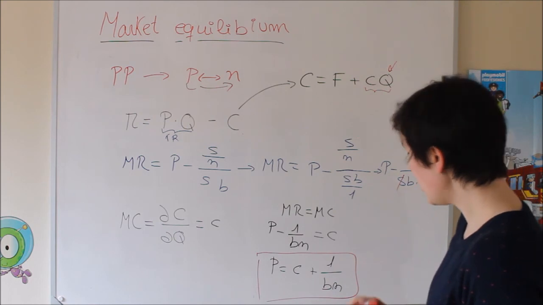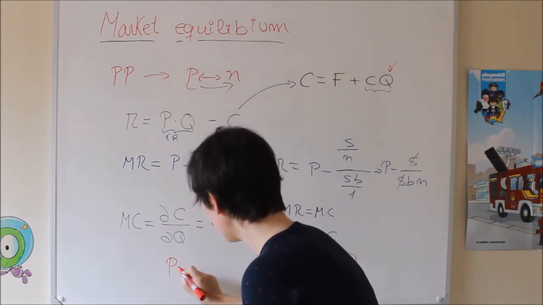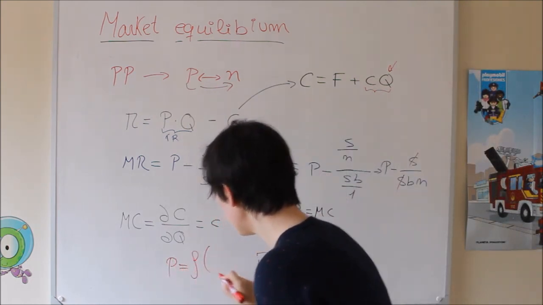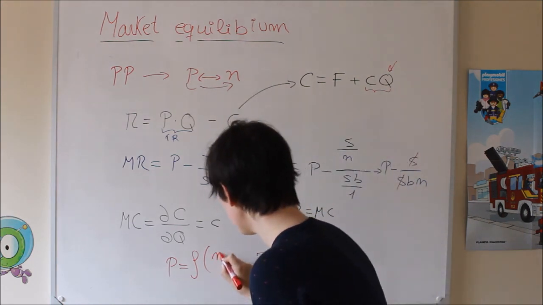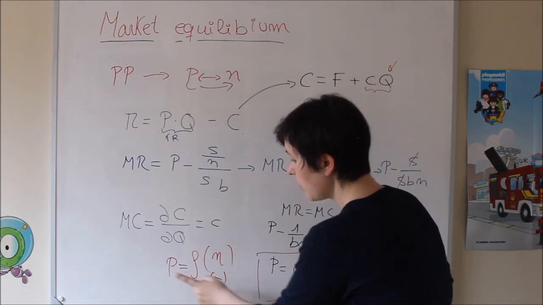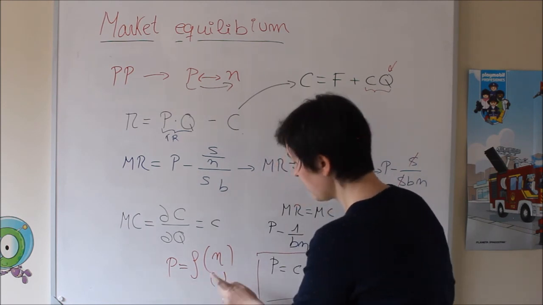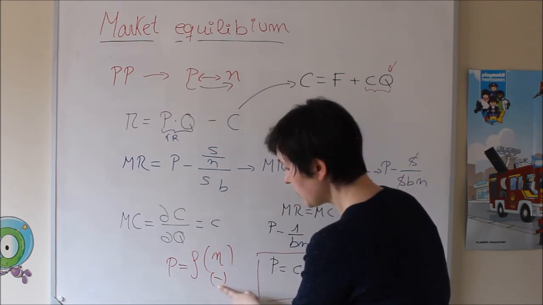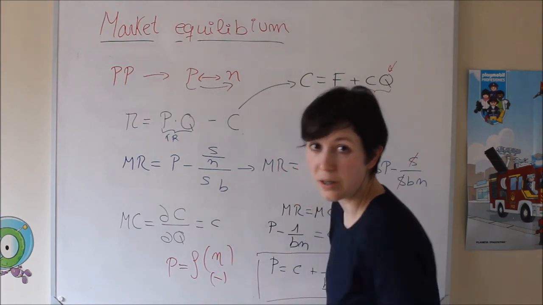So eventually you can see that the connection between the price in this case and the number of firms is negative. The higher the number of firms, the lower the price, and vice versa. The smaller the number of firms, the higher the price that you can fix.